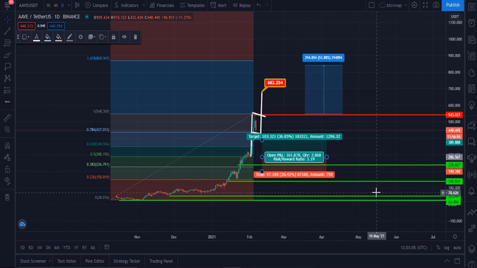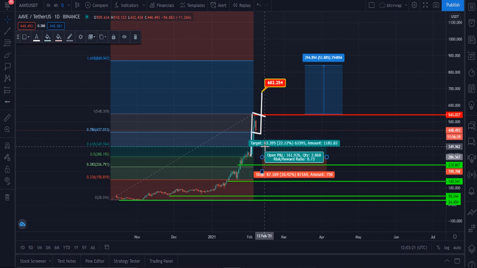Here you can see, put your stop loss at the $200 level, and buy Aave near the $300 level. Then our next target for Aave, let me show you very realistic targets: it will hit $350 and give you a 21% gain.